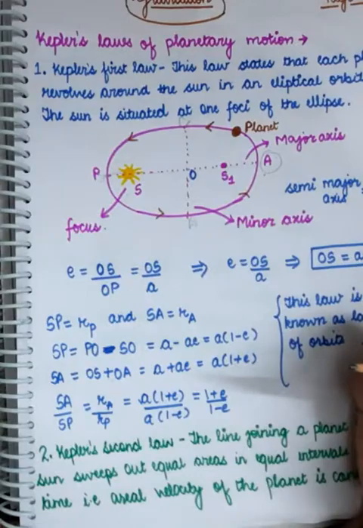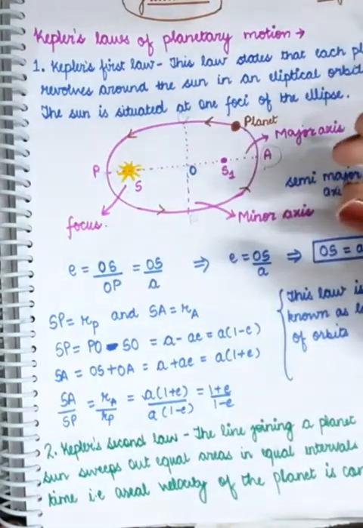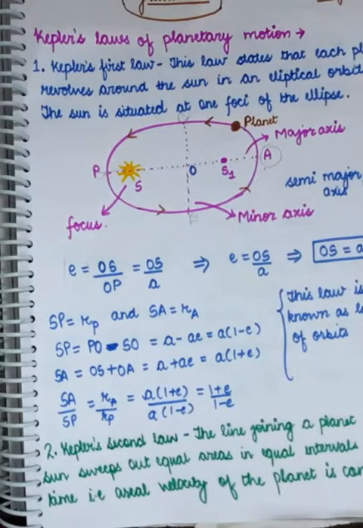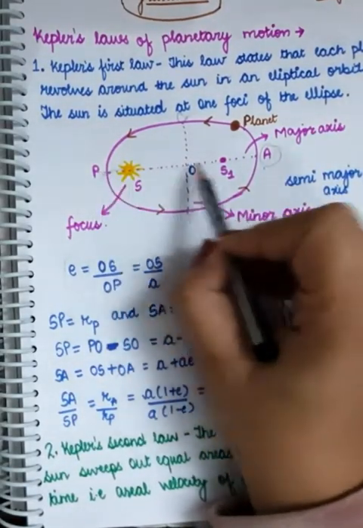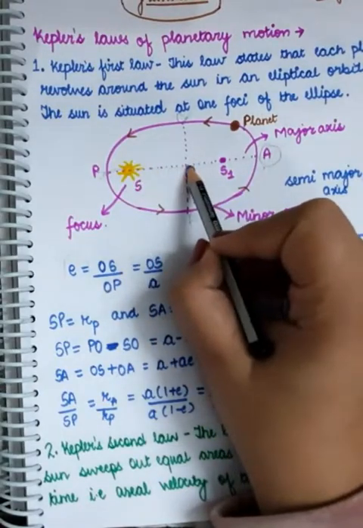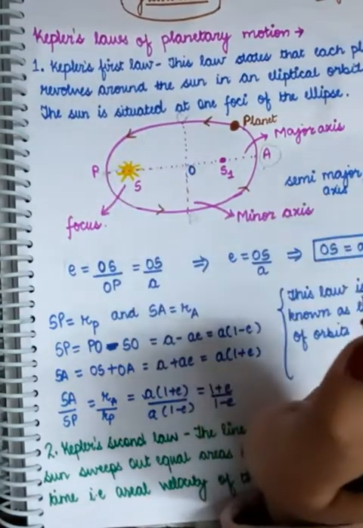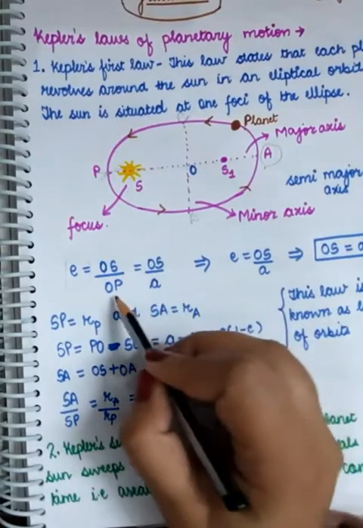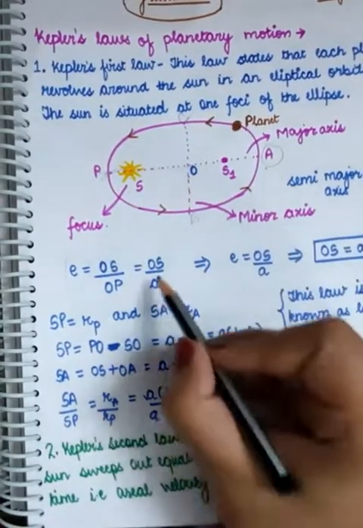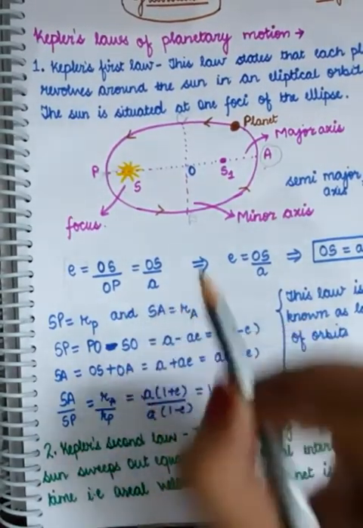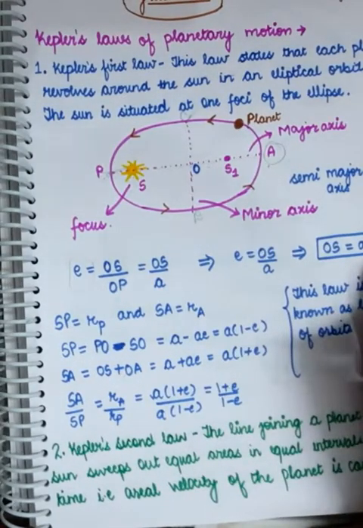Now we are going to find out the eccentricity of this orbit. Eccentricity talks about how curved the orbit is, like how much curvature this orbit has got, right? To find out the eccentricity, this will be OS divided by OP. OS means the distance between the center of the ellipse and the sun, and OP is the center to the semi-major axis, right? So OS remains as it is, and OP we can take as A, and this whole distance can be taken as 2A. So in place of OP, put A, and e will come out as OS upon A, so that OS is equal to AE, right?